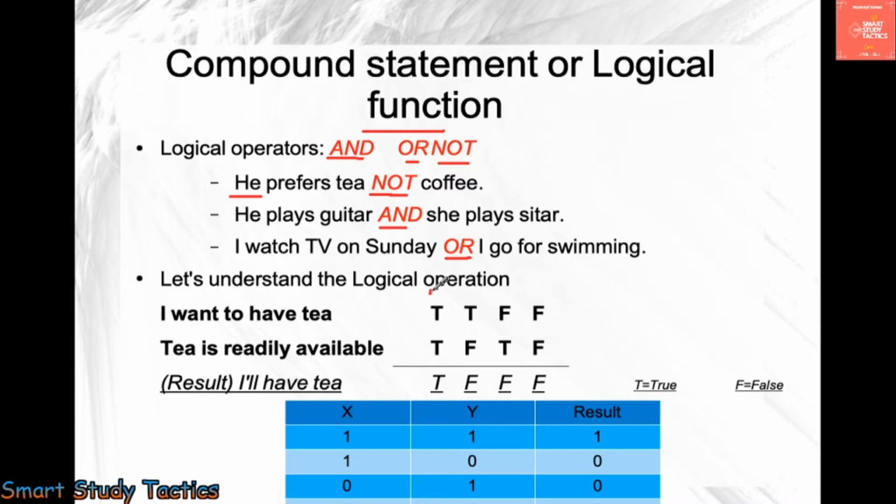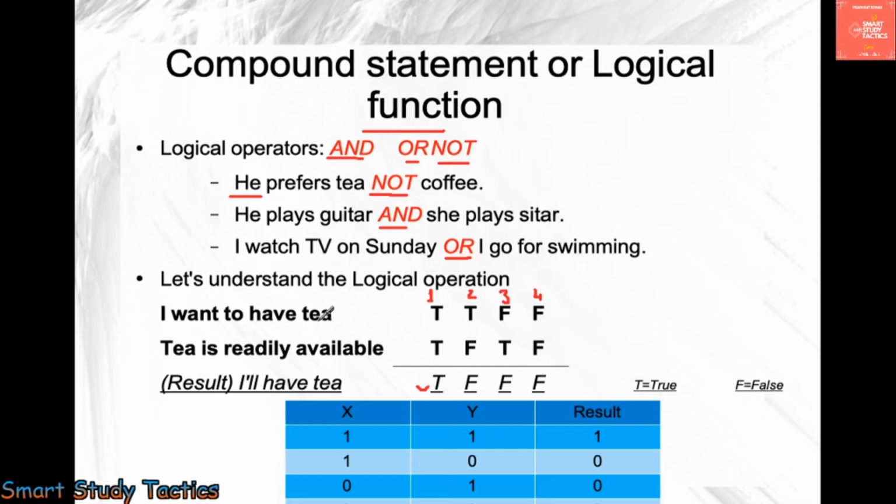There are four conditions: number 1, number 2, number 3, and number 4. There are four situations. Now you have to visualize this. Let's suppose I, you, want to have a tea, and tea is readily available. So in the first situation, both things are true: you want to take a tea and tea is available. That means you are going to have a tea. That condition is true.